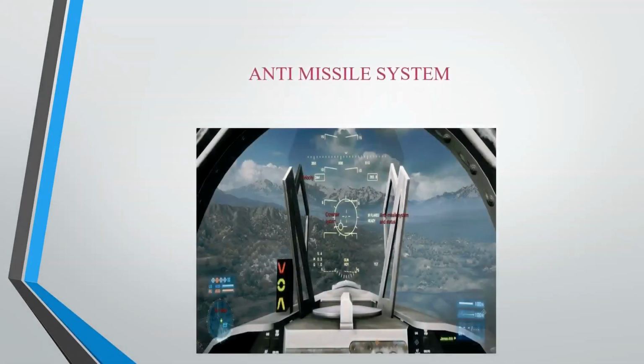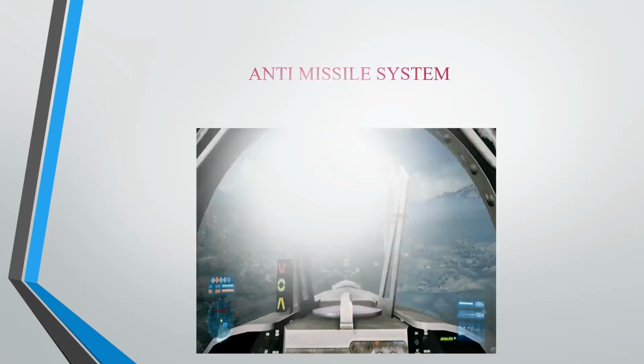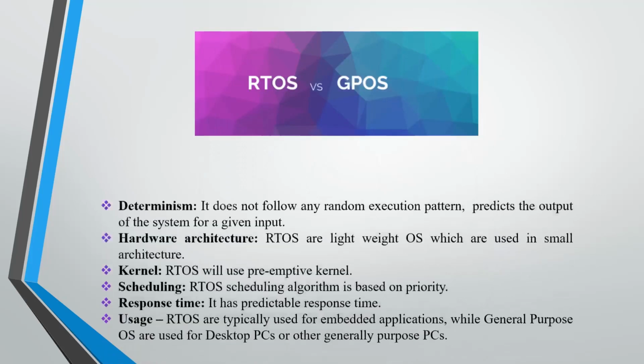This is an example of a real-time operating system, the anti-missile system. It first detects all the incoming missiles, then positions the anti-missile gun, and then fires to destroy the incoming missile before it can do any damage. The anti-missile system would be considered to have failed if any of its tasks fail before the corresponding deadline. Next up, we'll move to RTOS versus GPOS.